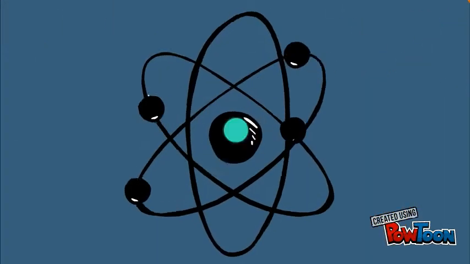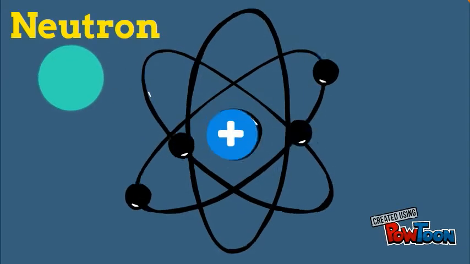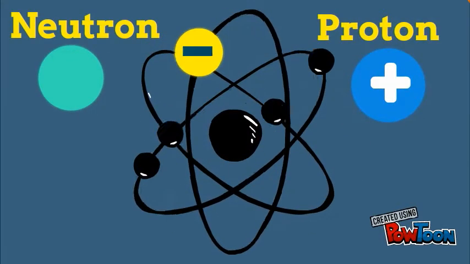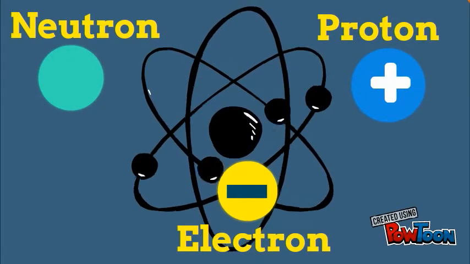Take for instance a ball. Your ball is composed of very tiny particles that make your ball a ball, and these particles are called atoms. In your atom, you can find a neutron, which has no charge, your positively charged protons, and your negatively charged electrons. They make up the atom.